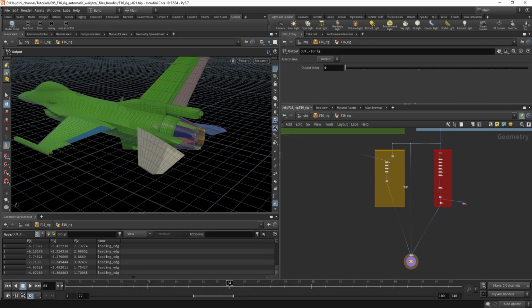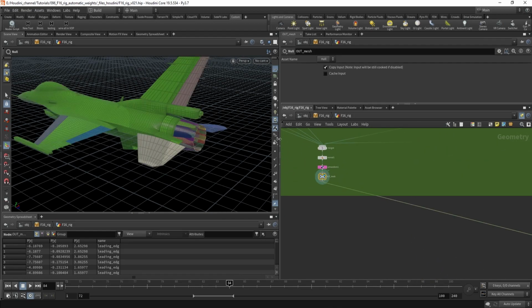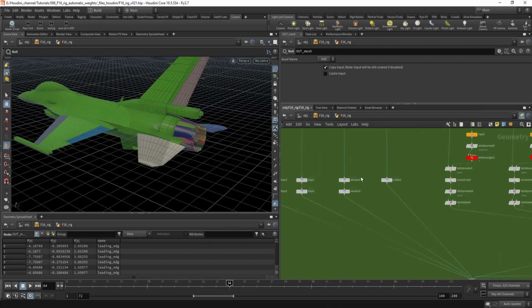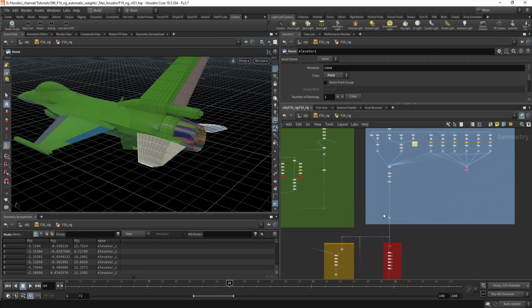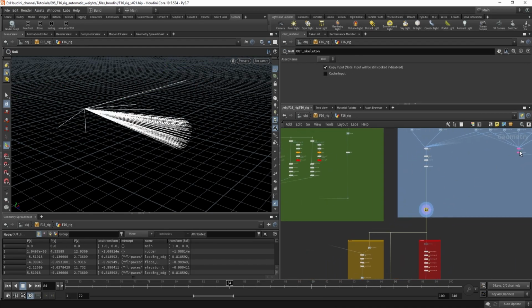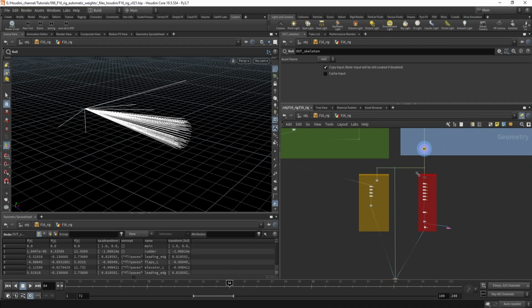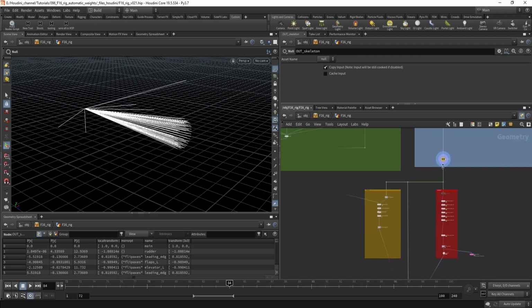Alright, and let's move on to another interesting part of this video. So we have all the geometry and all the name attributes set up, and we have all the skeleton and parenting, everything, and the rig and the constraints set up. And now we need to actually bind the bone to the skin, and we will do it procedurally.